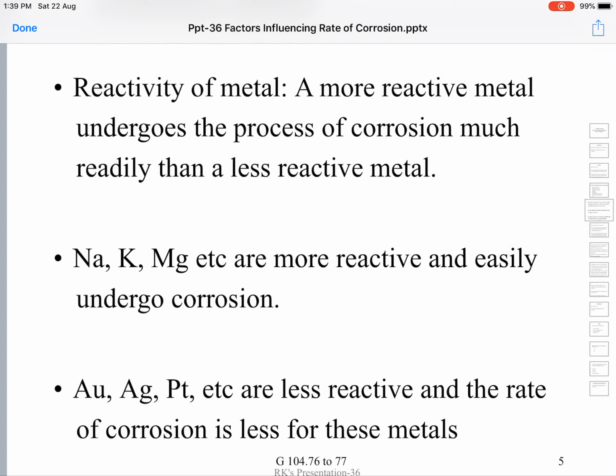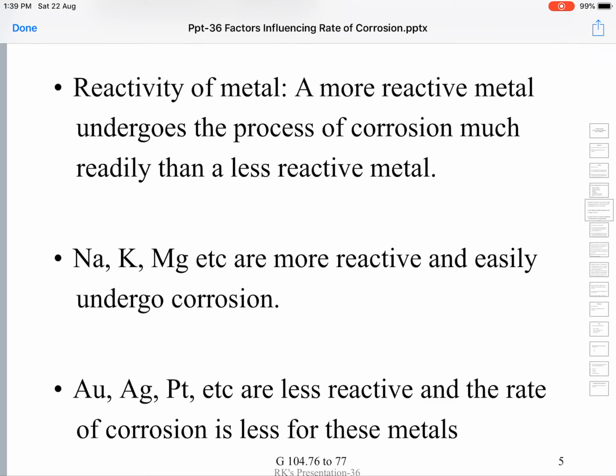This turning into metallic compounds itself we call corrosion. The highly reactive metals like alkali metals and alkaline earth metals easily undergo corrosion. They instantly react with the environmental constituents, and in the case of these metals, the corrosion is not slow and gradual, but is instantaneous and very fast.